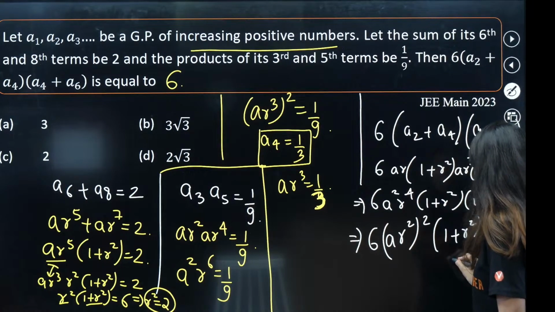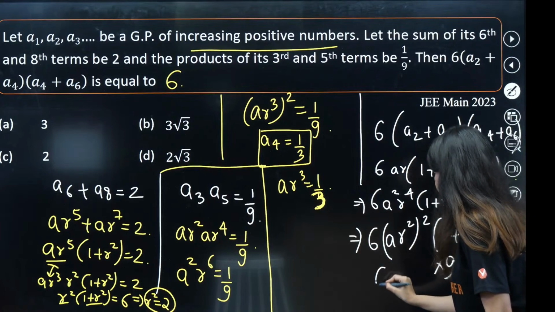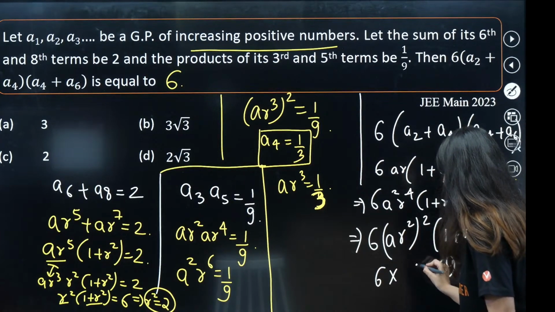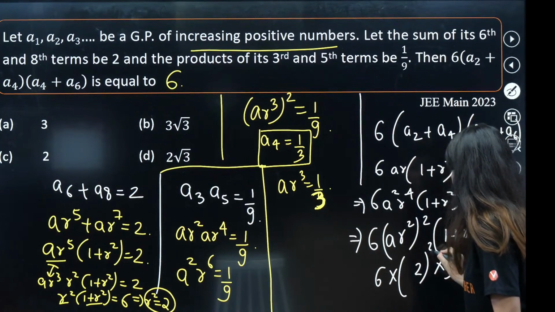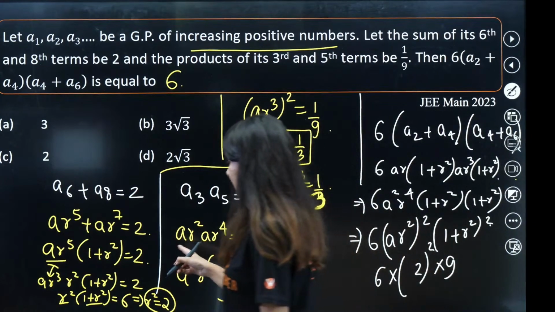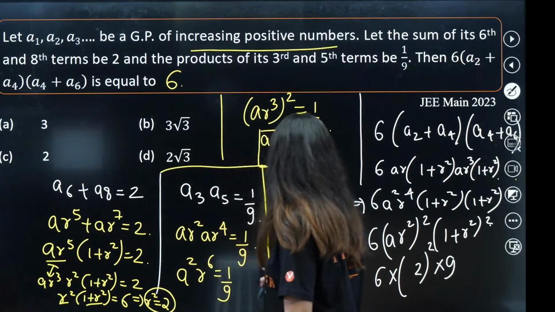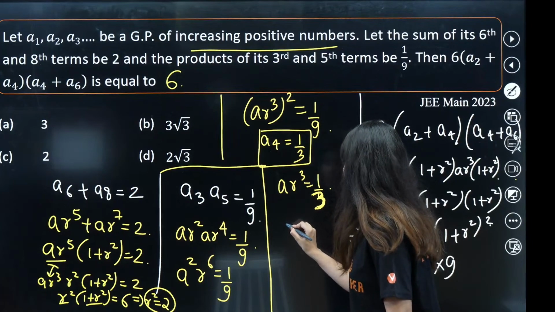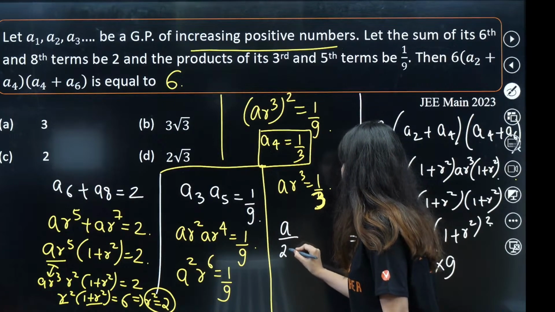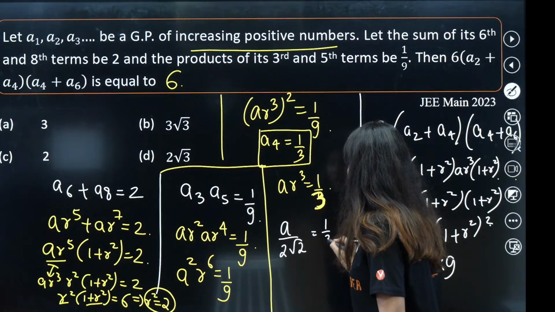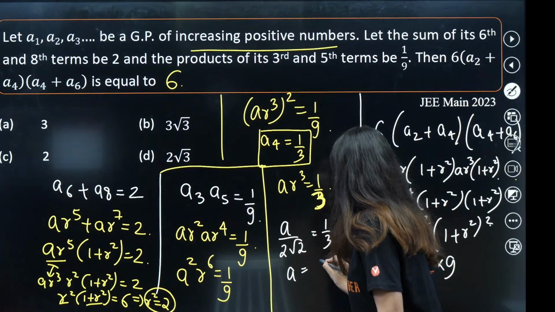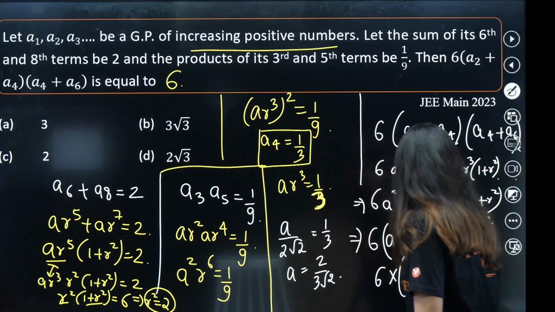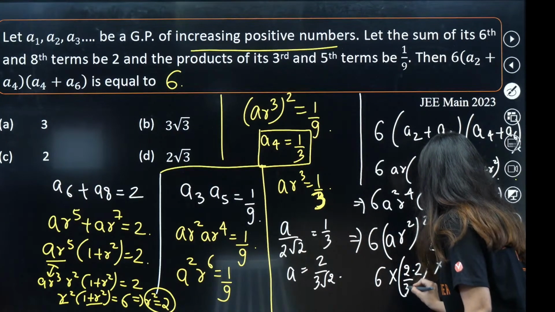So this is 3 squared, 9, this is 6. And what about AR square whole squared? R square you know is 2. And what is the value of A? R square you know, so A upon 2 root 2 is equal to 1 by 3. So A would be equal to 2 by 3 root 2. So 2 by 3 root 2 whole squared.